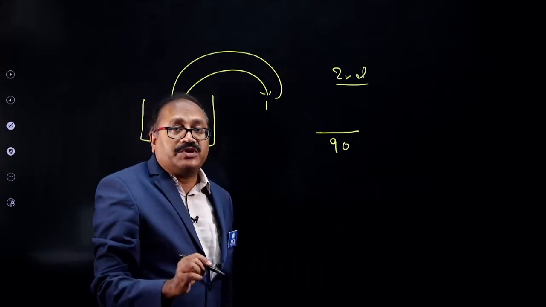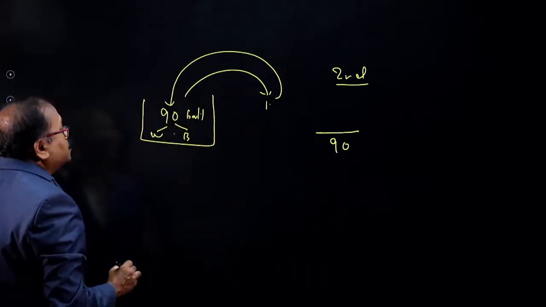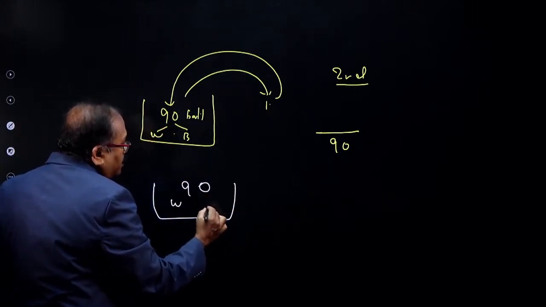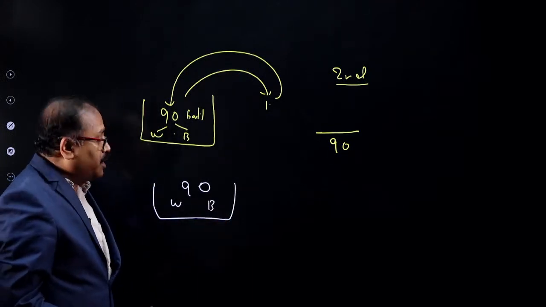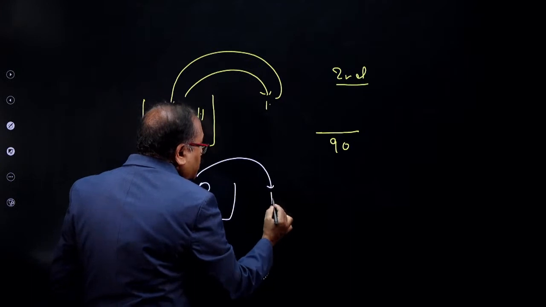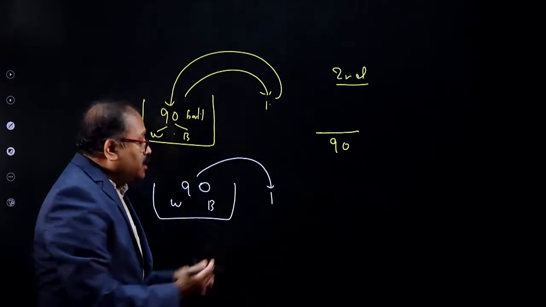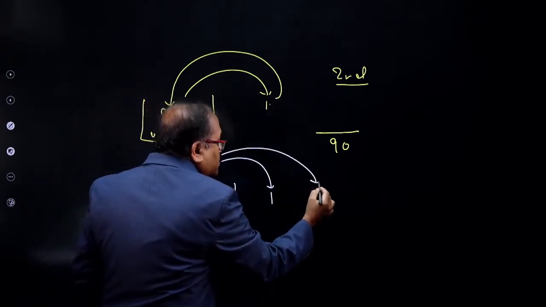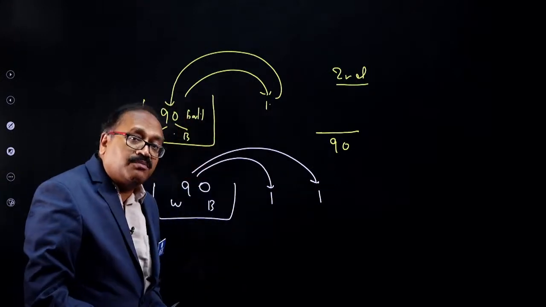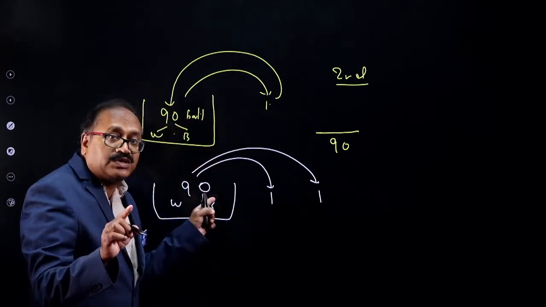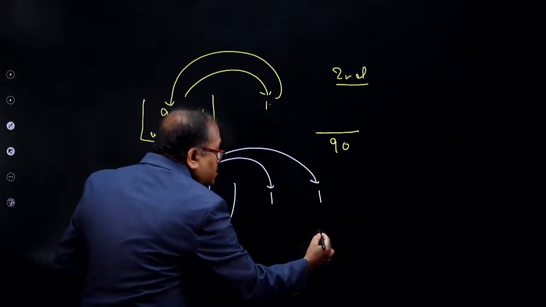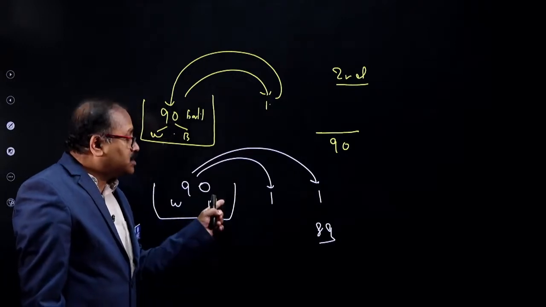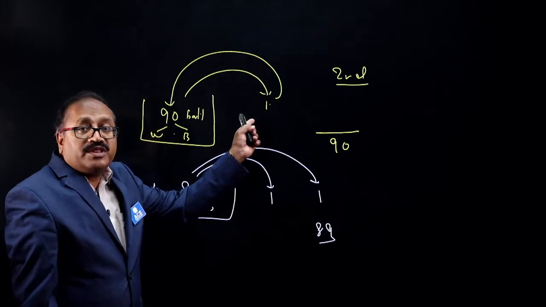This is with replacement. When it comes to without replacement, for those who are new, I am discussing this one. 90 balls are there with a combination of white, blue and black balls. One ball is drawn first and it is not replaced, and another ball is drawn again. When you draw the second ball, what will be the total number of balls in this case? It is no replacement, so the total number of balls will be 89, not 90. This is without replacement. This is with replacement.